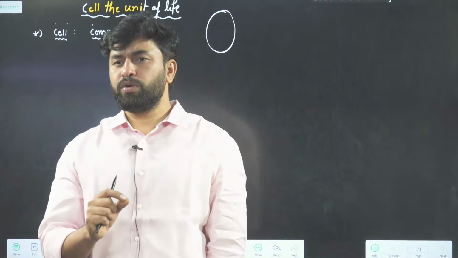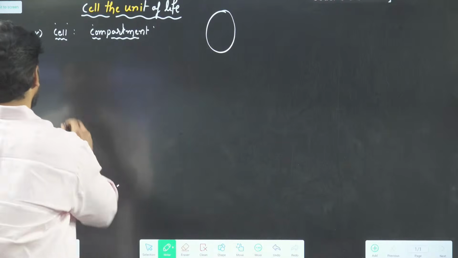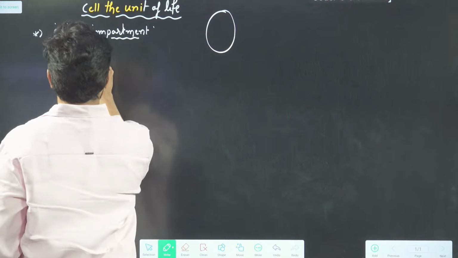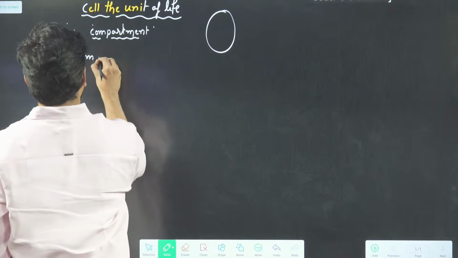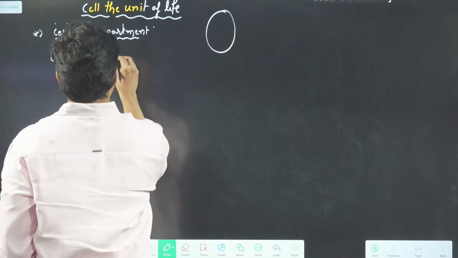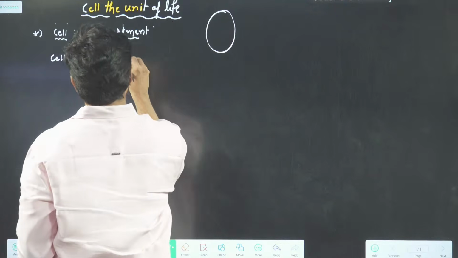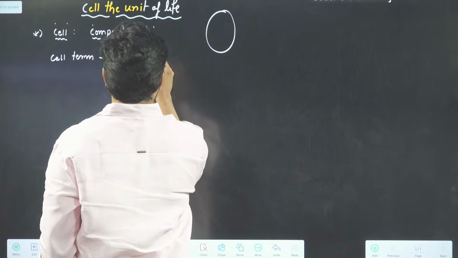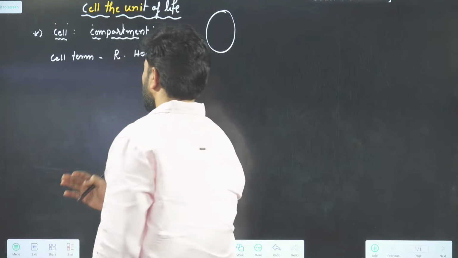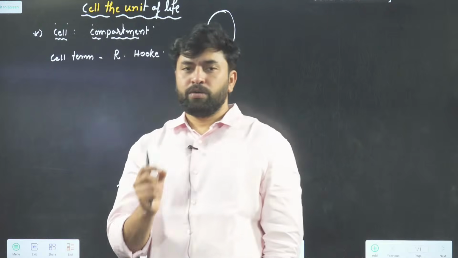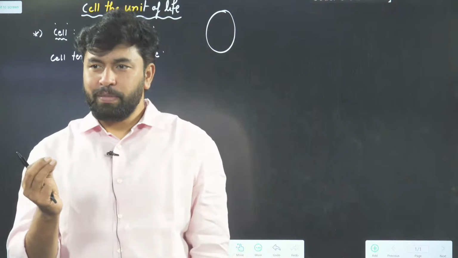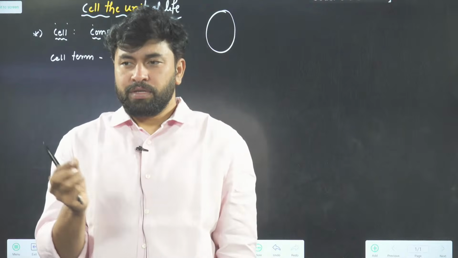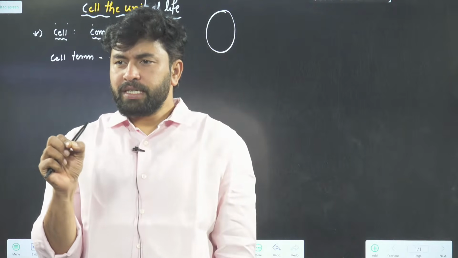Who gave the word cell? The term cell was given by a scientist called Robert Hooke. What was the story behind it? One day, he took a piece of cork, kept it under the microscope, and observed there were some chambers present inside the cork.